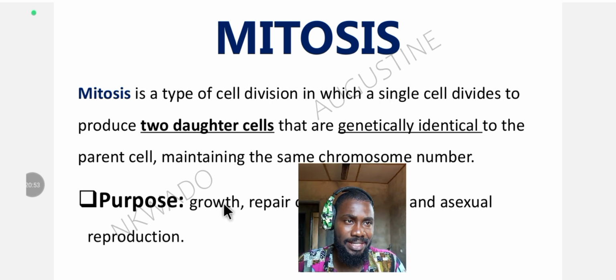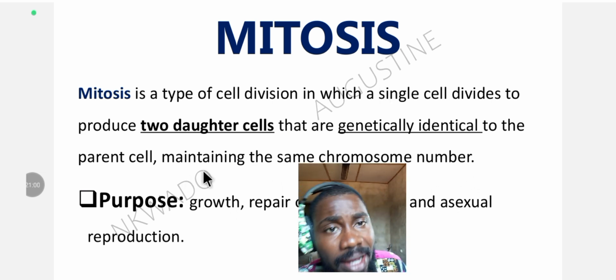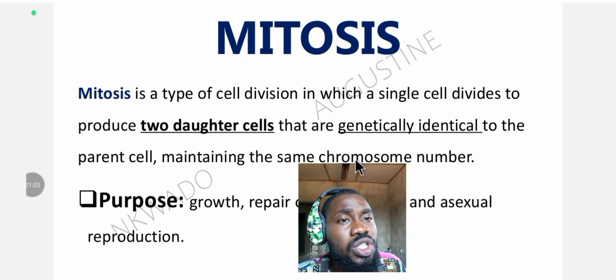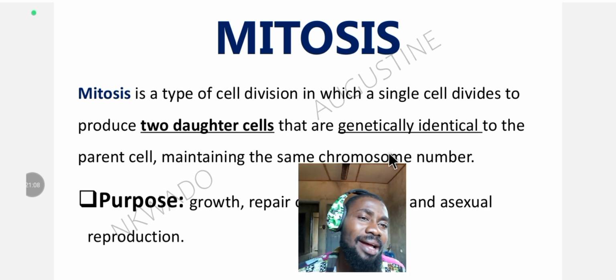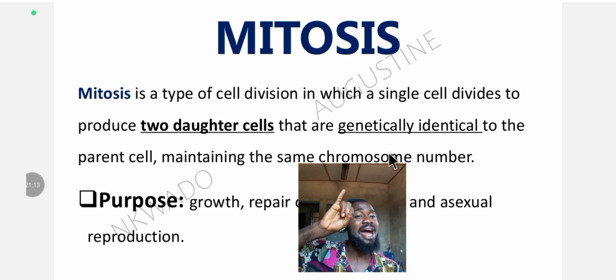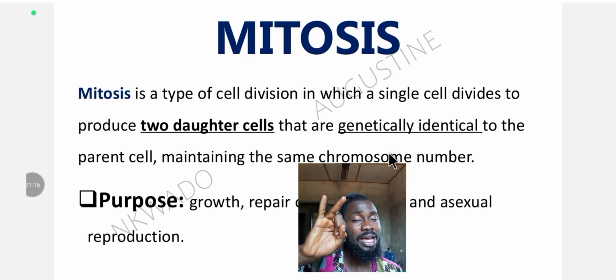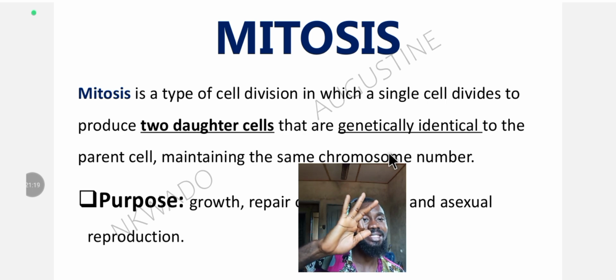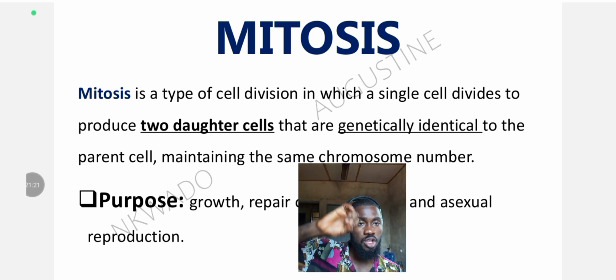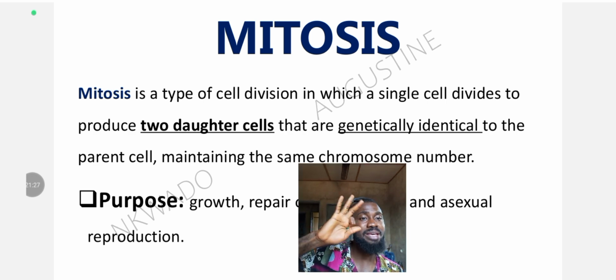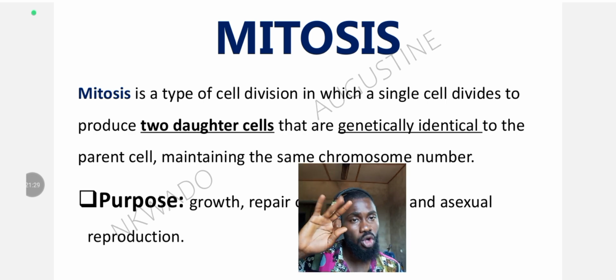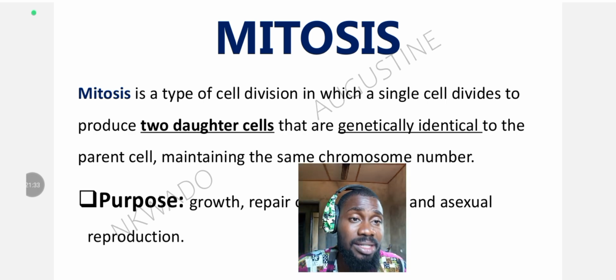Mitosis. So they are identical to their parent cell, and they maintain the same chromosome number. The chromosome number is constant. They look alike genetically with their parents, and two daughter cells are formed. So in mitosis, two daughter cells are formed, they are genetically identical to their parents, and they maintain the same chromosome number. That's for mitosis. Very simple and easy.